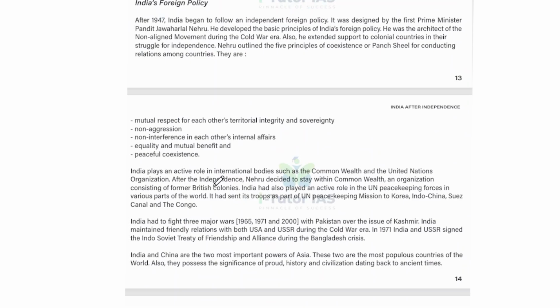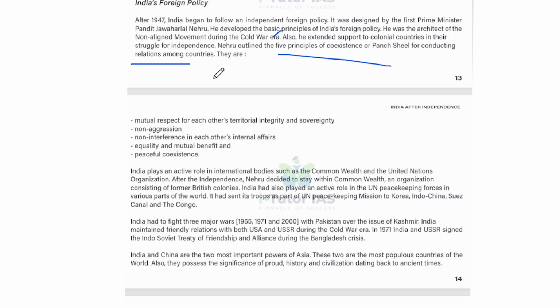And India's foreign policy is also important. After 1947, India began to follow an independent foreign policy. It was designed by the first Prime Minister Pandit Jawaharlal Nehru. He developed the basic principle of India's foreign policy, and he was the architect of the non-aligned movement during the Cold War era. Also, he extended support to colonial countries in their struggle for independence, and Nehru outlined the five principles of coexistence, or Panchashil, for conducting relations among the countries.